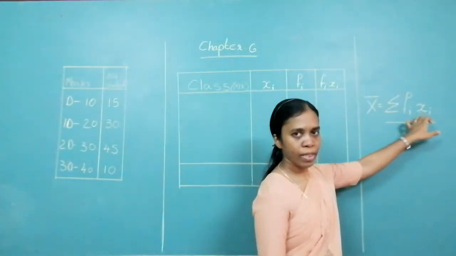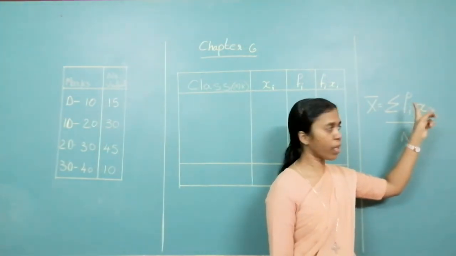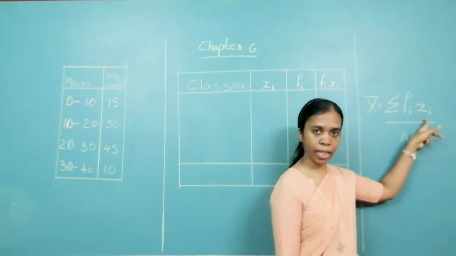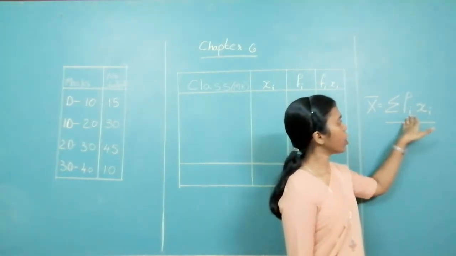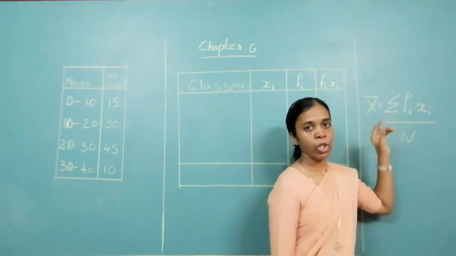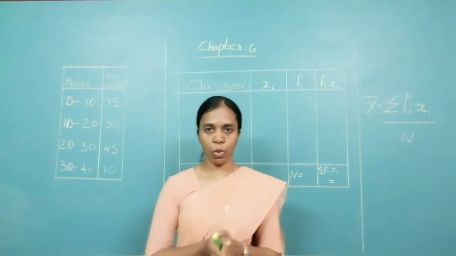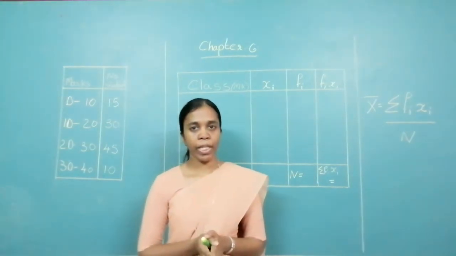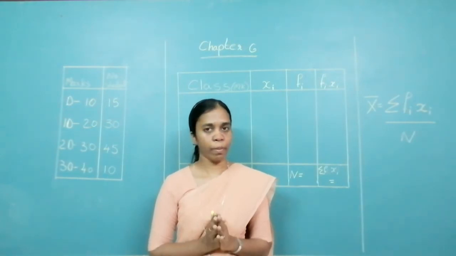Summation Fi xi. First you have to find out Fi xi, the product of frequency and xi. Xi is the class mark that we shall see. First, we will find the product of it, then we have to add them. So, the formula in direct method, x bar is equal to summation Fi xi upon n. This you have to learn by heart.